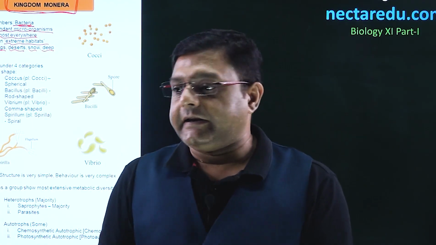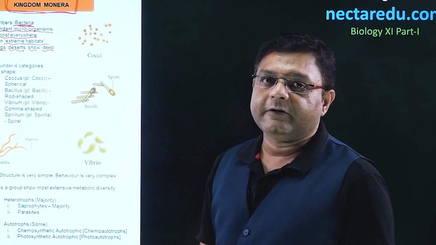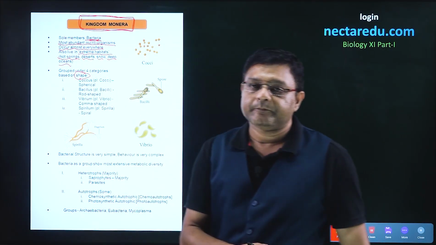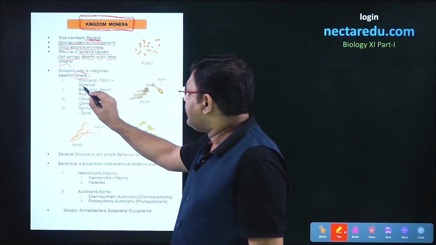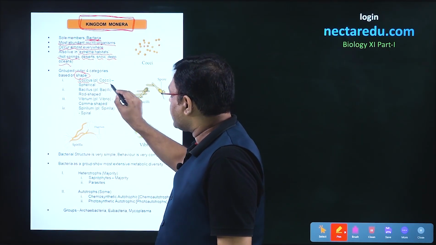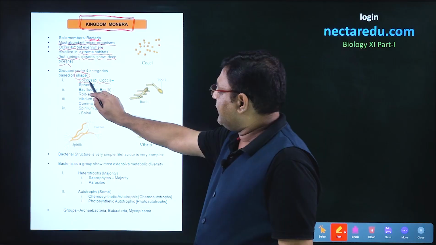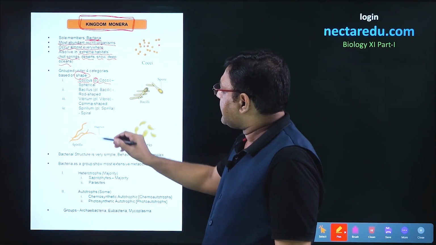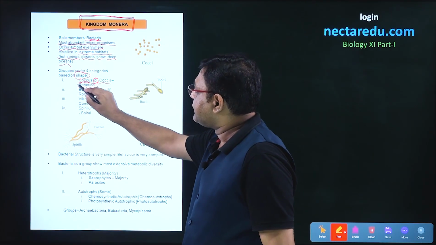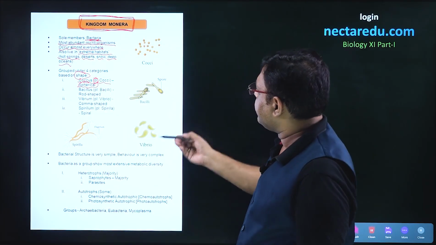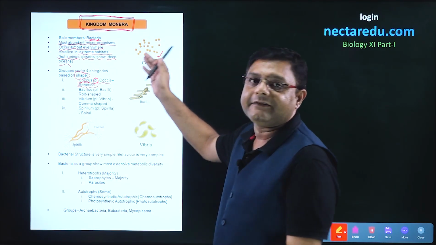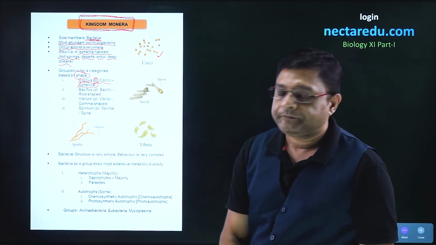We can divide bacteria into four different types and this division is on the basis of shape. The first type is called coccus, or cocci in the plural. These are the bacteria which are spherical in shape. So here we can see the first type. These bacteria are spherical and that is why these are coccus.